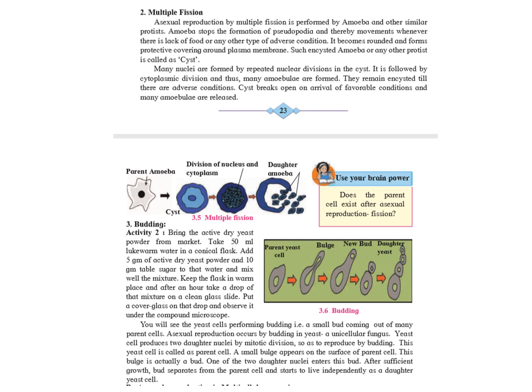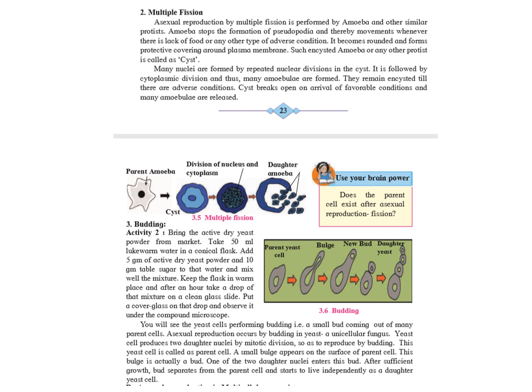Budding. In unicellular fungus, that is yeast, a parent cell produces two daughter nuclei by mitotic division. A small bulge known as a bud appears on the surface of the parent cell. One of the two daughter nuclei enters this bud.